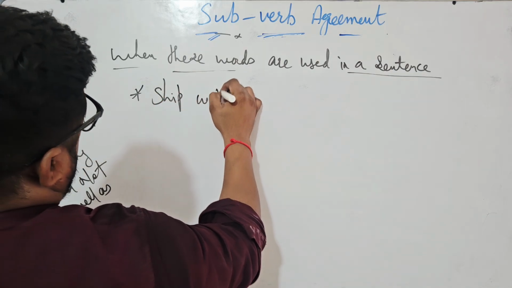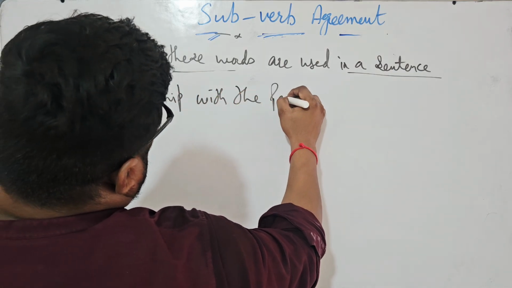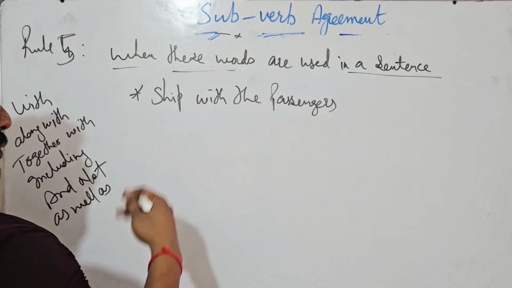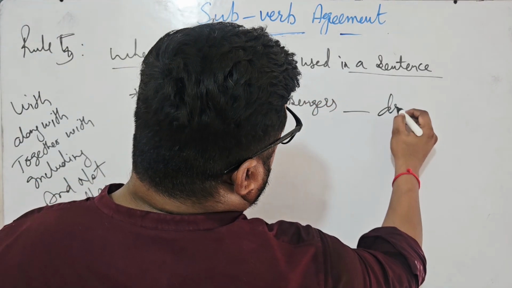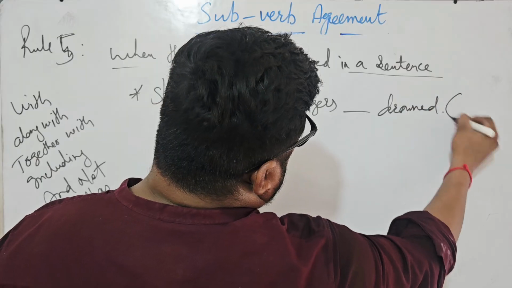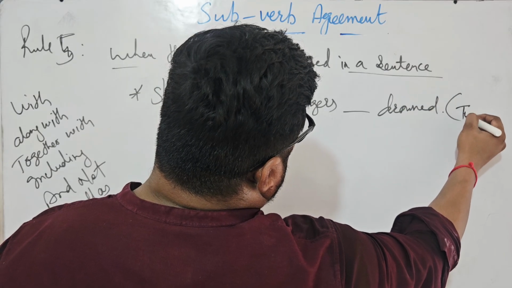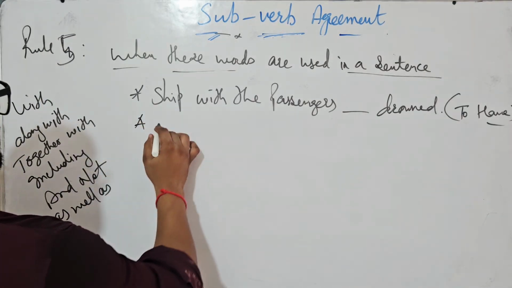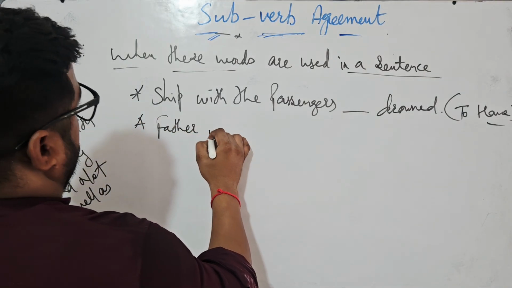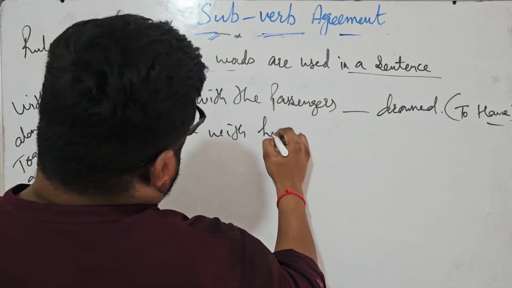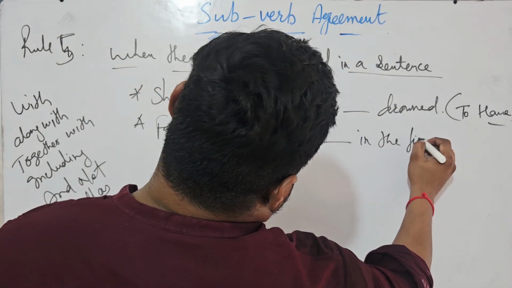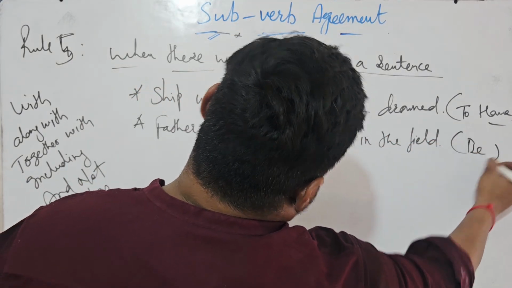Ship with the passengers dash drowned, to have a verb. Second, father with his sons dash in the field, be family.